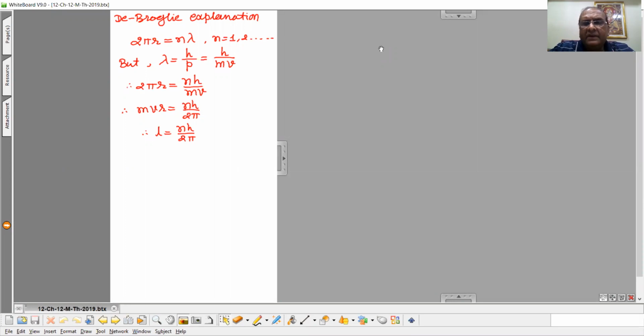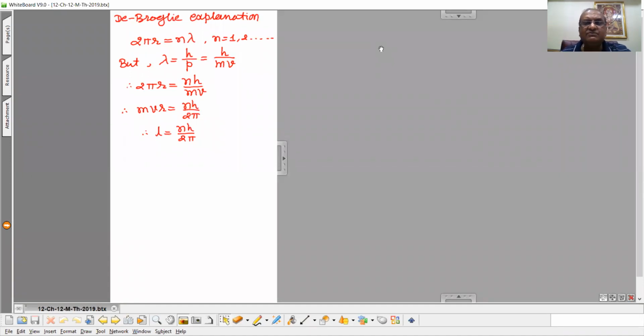But the important thing here is what he suggested in the second postulate: electrons revolve only in such orbits in which the angular momentum is an integer multiple of h upon 2 pi.